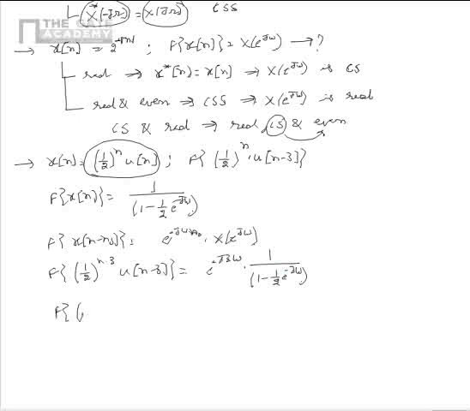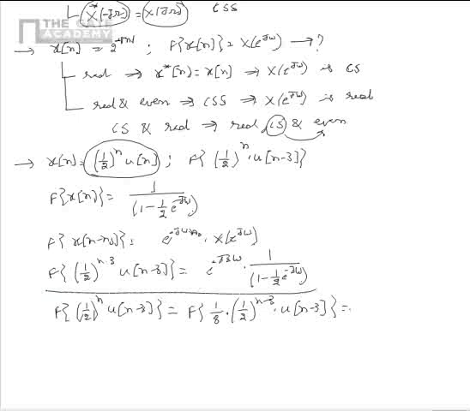But we have to find the Fourier transform of (1/2)^n multiplied by u[n-3]. This is equal to the Fourier transform of 1/8 multiplied by (1/2)^(n-3) multiplied by u[n-3]. From the obtained Fourier transform of (1/2)^(n-3) u[n-3], we see that this is equal to 1/8 multiplied by e^(-j3ω) multiplied by 1 over 1 minus 1/2 multiplied by e^(-jω).